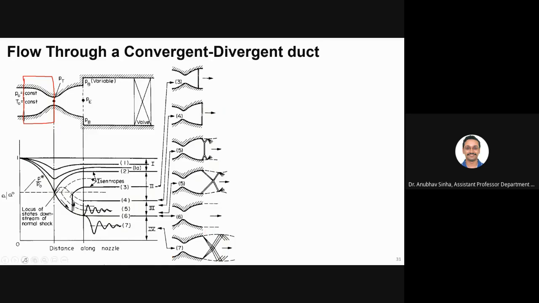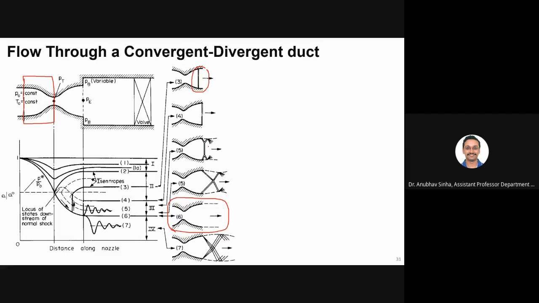So this is a very special design condition, case 6, where no such discontinuity is there. Otherwise, you will see discontinuities like normal shock and oblique shock, and because of that, different flow features are there which we are yet to discuss.